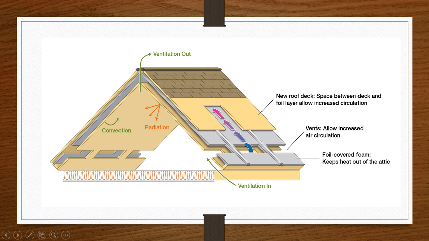And these are the vents. They allow you to increase the air circulation. If the air is continuously circulated, the room does not get heated. And here this is a new roof duct. So there is a space between the duct and the foil layer. The aluminum foil layer is there, so this is the space between that foil layer and this duct.